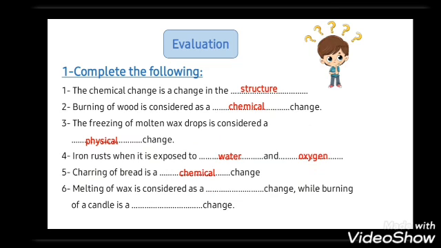Number six, melting of wax is considered as a physical change, while burning of a candle is a chemical change. Any melting, freezing, evaporation, condensation is a physical change, but any burning of any matter is a chemical change.